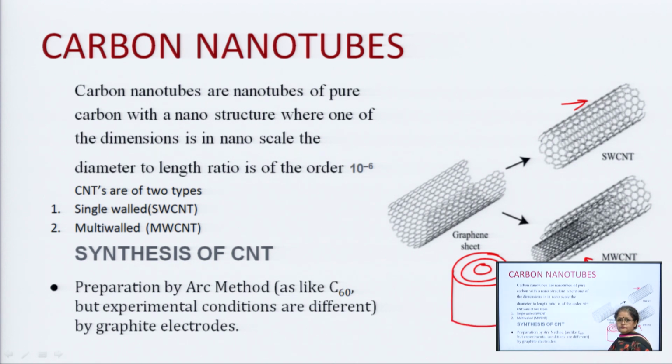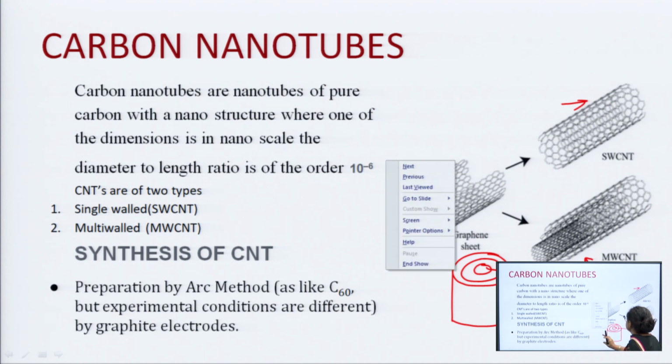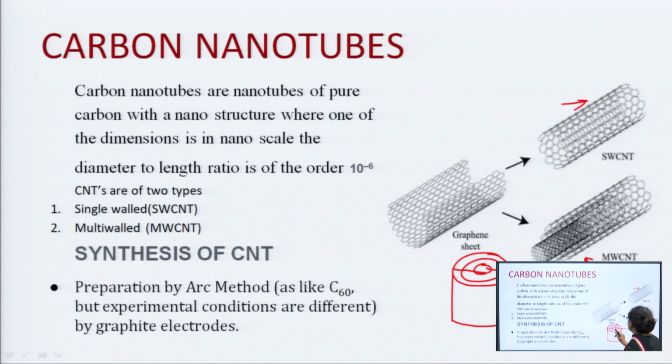Okay, so this is a multi-wall carbon nanotube. The inner diameter is about 4 nanometers. The length can vary, and the outer diameter can be about 20 nanometers.